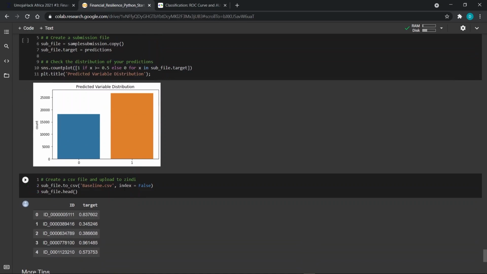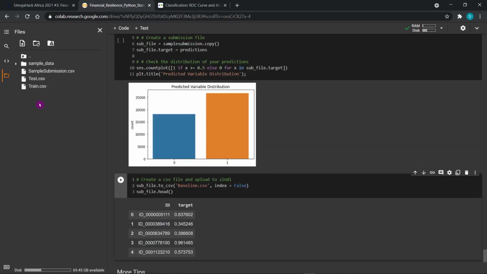After that, you can create a submission file. You can use the pandas CSV function to create a file. Don't forget to set index to false, because if you don't and you upload the data to Zindi, you'll get a submission error. So don't forget that. After creating the file, you can check it here, and then you can download it and submit it to Zindi.